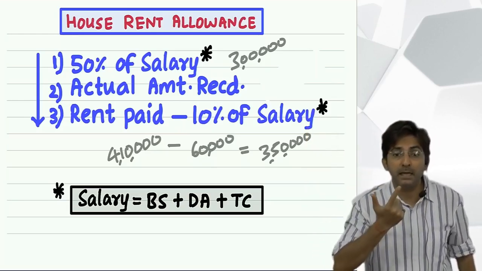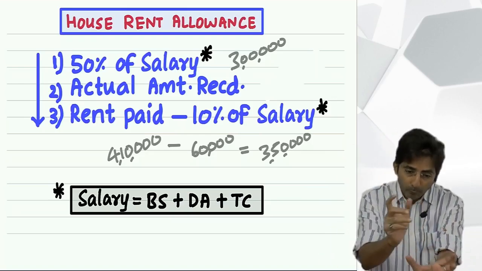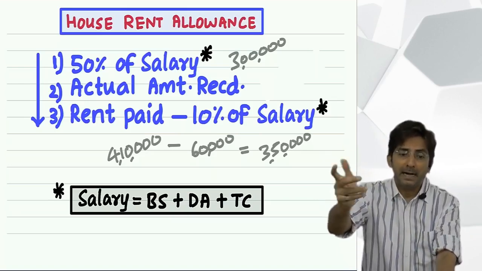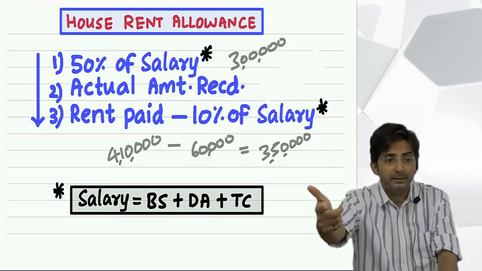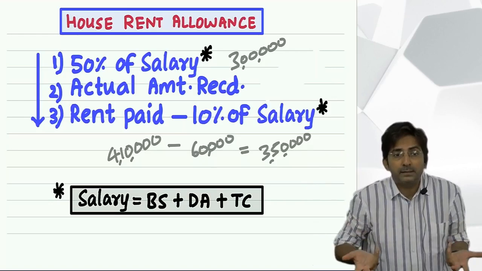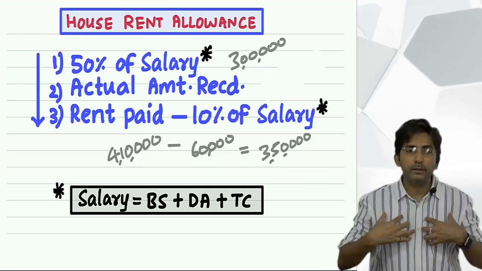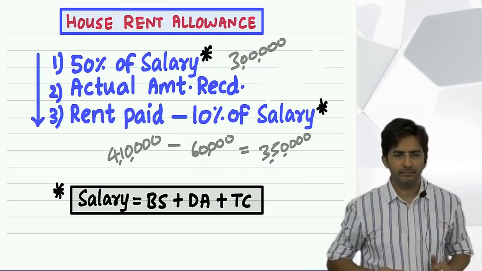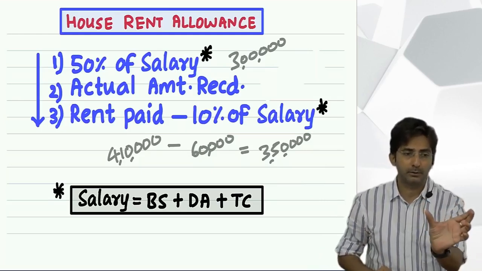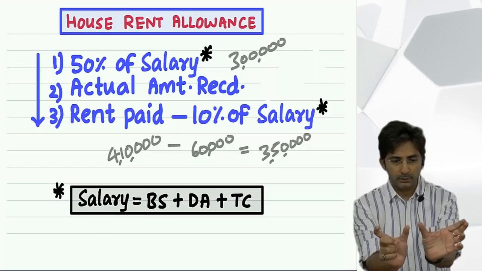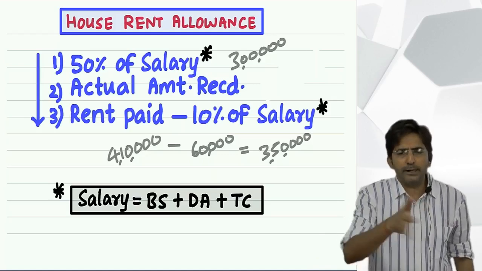Which amount? Dearness allowance. Means I have kept dearness allowance in your package. Why, you know? Whenever there is inflation, I will increase your dearness allowance, because in inflation your expenses will increase. So you want your salary should also increase. So which salary will increase? The dearness allowance component. Companies keep your basic constant. In my example, I have fixed your basic as 10,000 and your dearness allowance is 2,000. So that 10,000 basic salary will remain constant. That will not move according to inflation.